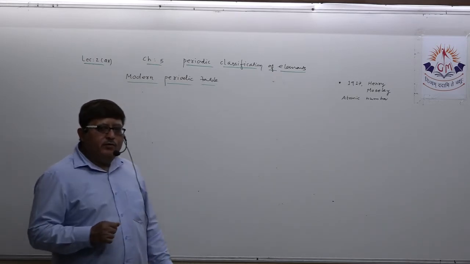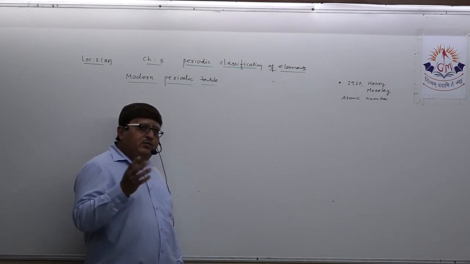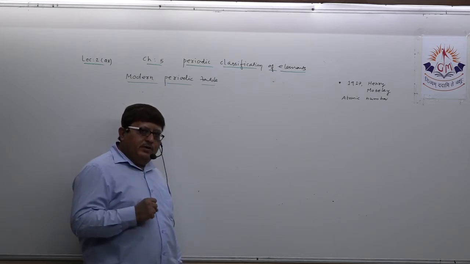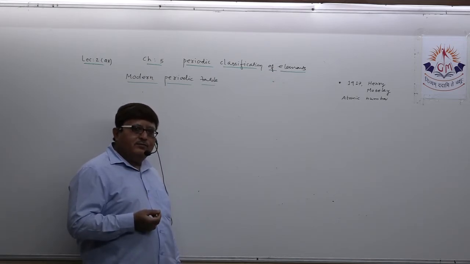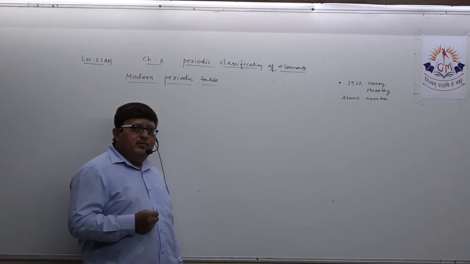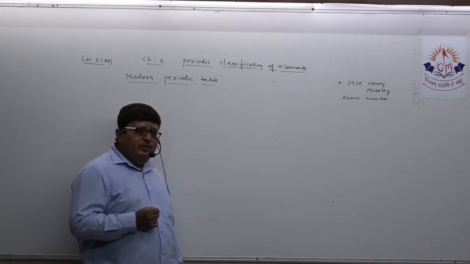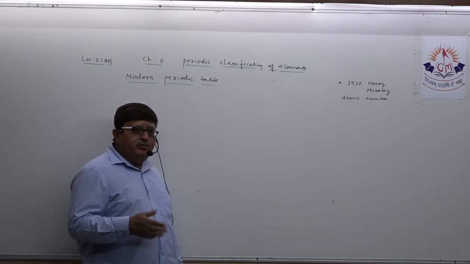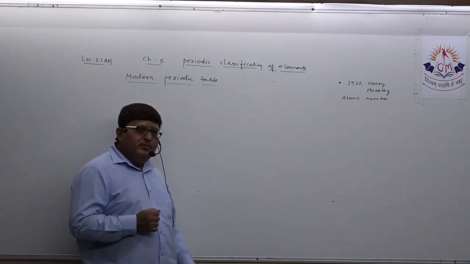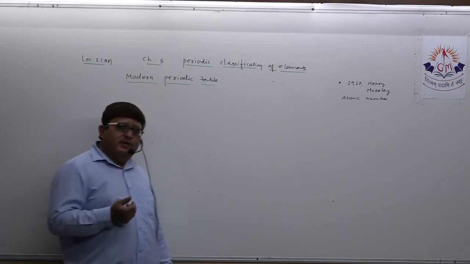This way they can ask you how those anomalies which were present in Mendeleev's periodic table were corrected. There was also confusion regarding the position of isotopes. That is also corrected, because the definition of isotope, you all know, is having the same atomic number but different atomic mass. Take isotopes of uranium: the atomic number is going to remain 92. There may be atomic masses 232, 233, 235, 238, but they all will have the same position in the modern periodic table because they have the same atomic number, though they have different atomic mass.